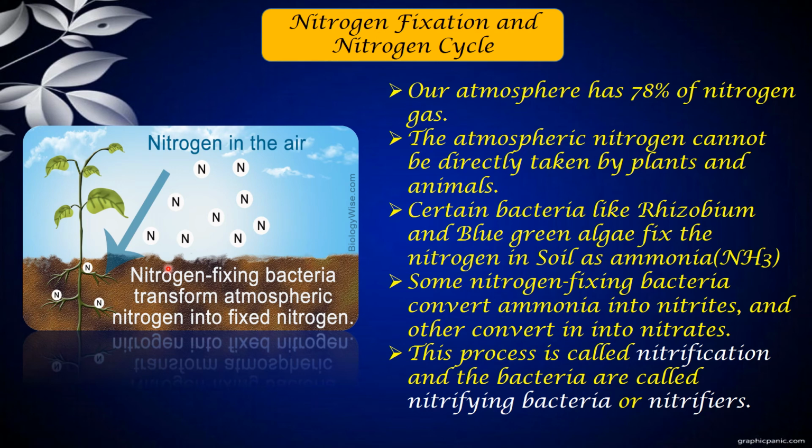That is what this picture explains: the nitrogen fixing bacteria transform atmospheric nitrogen into fixed nitrogen in the plant root nodules. The rhizobium is mostly present in leguminous plants, like peas and beans, for example.